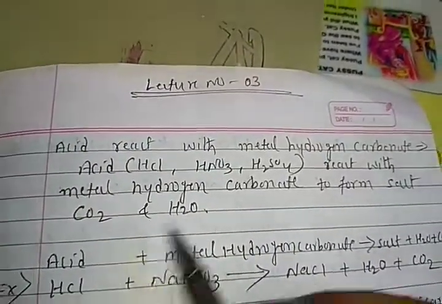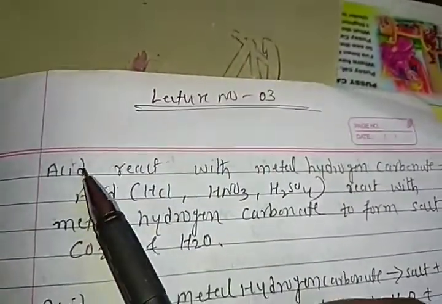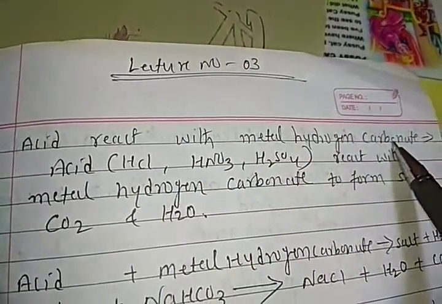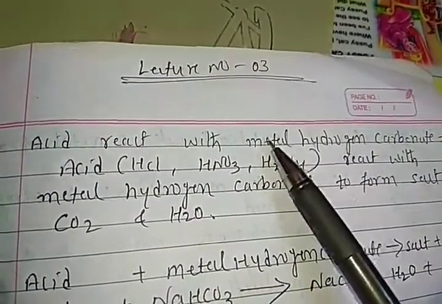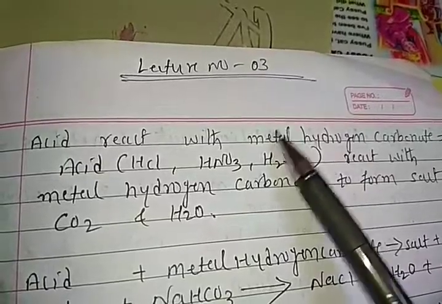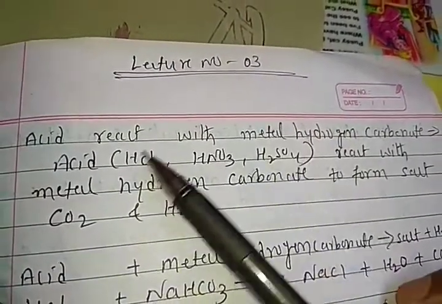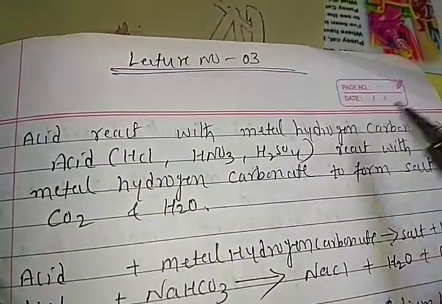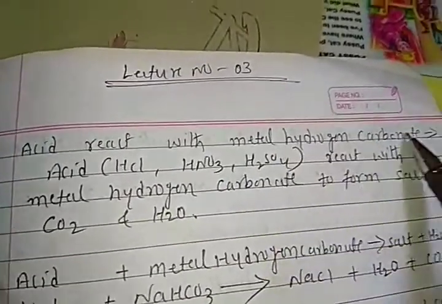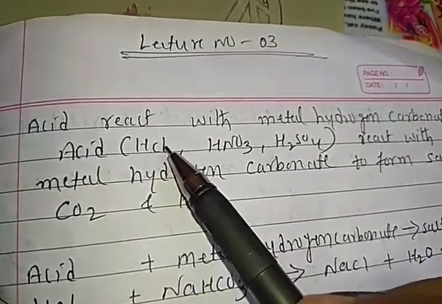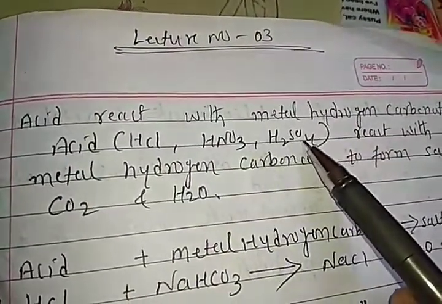So let's see yesterday's contest topics. Acid reacts with metal hydrogen carbonate. Metal means, students, either sodium, potassium, magnesium, calcium, anything. It reacts with the acid. The acid may be HCl, HNO3, or H2SO4.